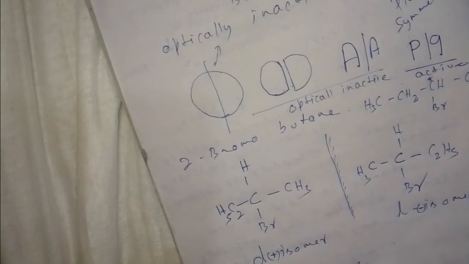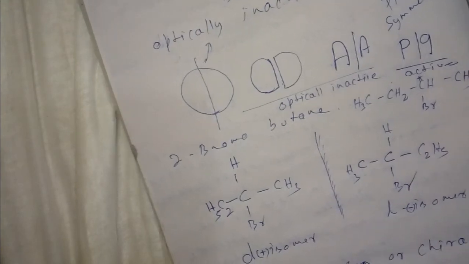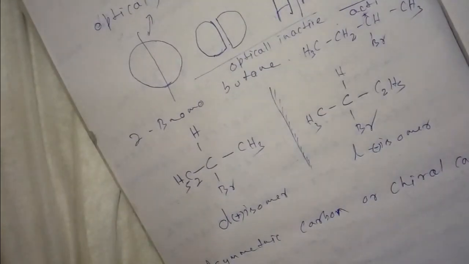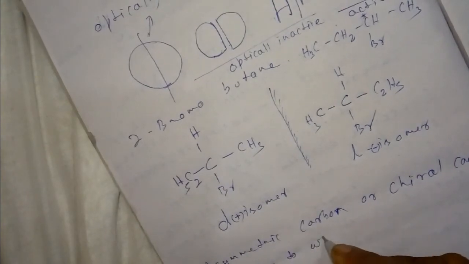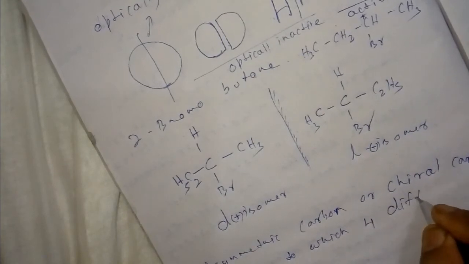That means the carbon to which four different groups are attached.